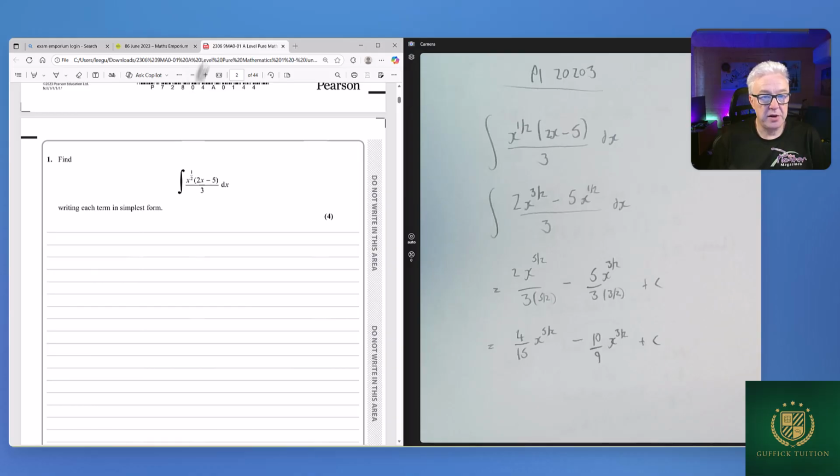So that is that first question done. Okay, nice straightforward integration one.